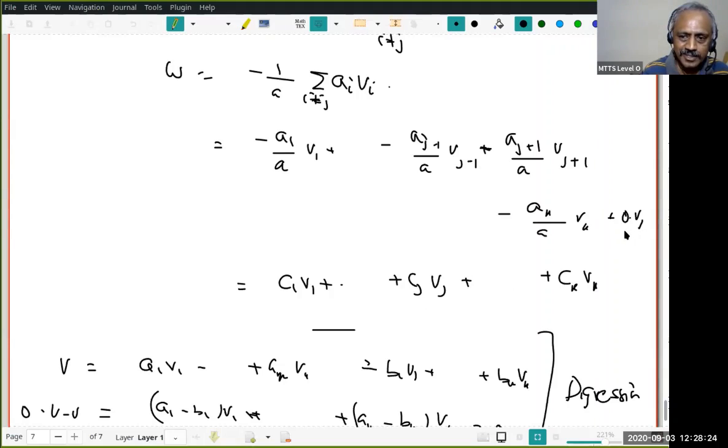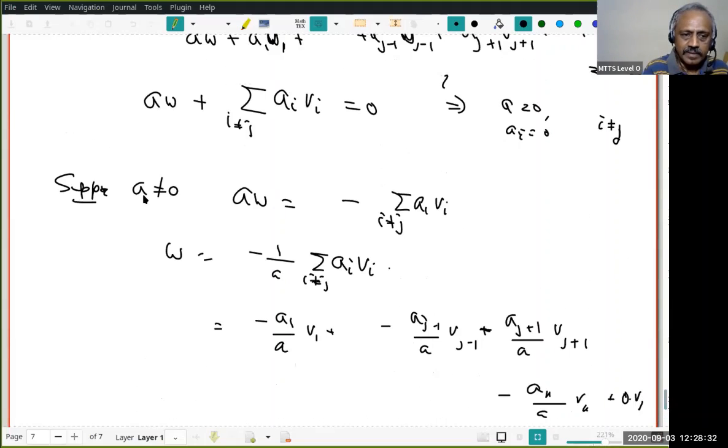Now do you see the contradiction? Because by our assumption cj is not 0. So this contradiction proves that the assumption that a is not equal to 0 is not correct. You follow that? So we conclude a must necessarily be 0. Do you understand?